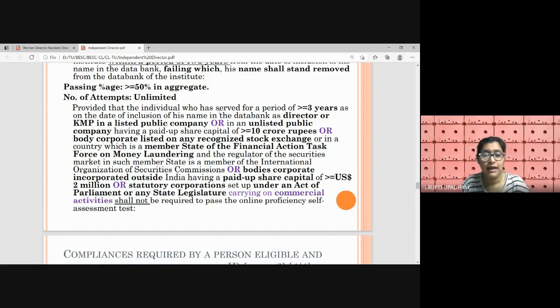And one more thing: India being a member of the Financial Action Task Force, obviously the other countries who are members of FATF, which is a global body entrusted with the work of stopping money laundering activities around the globe and also terror financing activities.